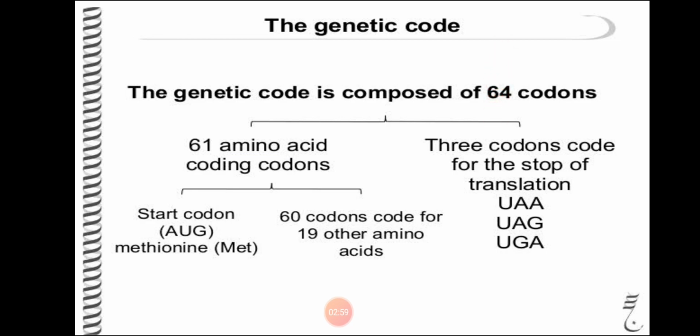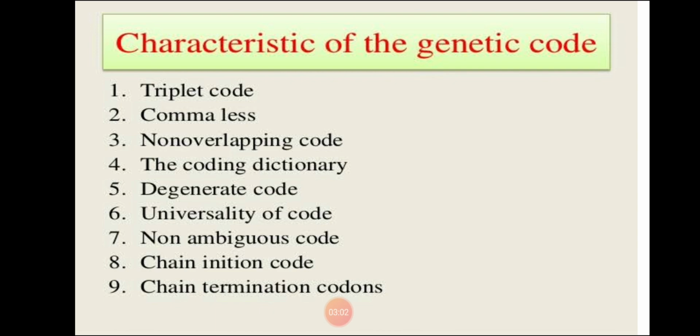Let us start with the characteristics of genetic code. There are some characteristics we are going to study today. First, it is a triplet code. Genetic code is commaless. Genetic code is non-overlapping. Genetic code is a dictionary. It is a degenerate code. It is universal. Genetic code is non-ambiguous. Genetic code shows an initiation codon. It shows a termination codon. These are the characteristics of genetic code. Each property we are going to study in detail.